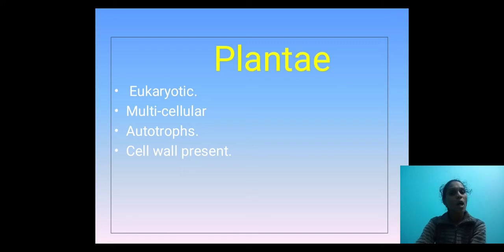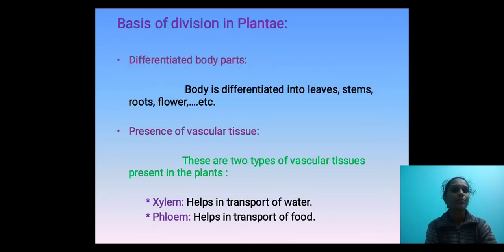All plants are multicellular, means more than two cells are present in an organism, that we call multicellular. Autotrophs: they have chlorophyll content in their structure, that's why they prepare their own food, that's why we call them autotrophs here. A well developed cell wall is present. In Plantae, all plants have a cell wall in their structure.